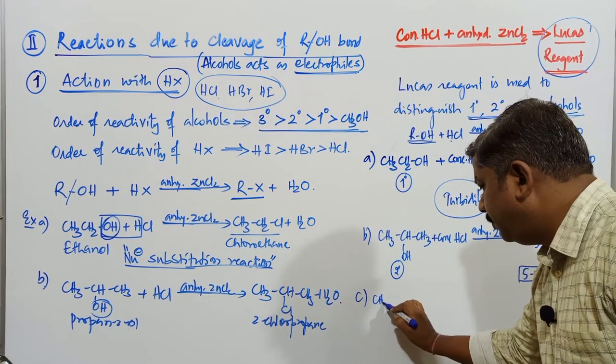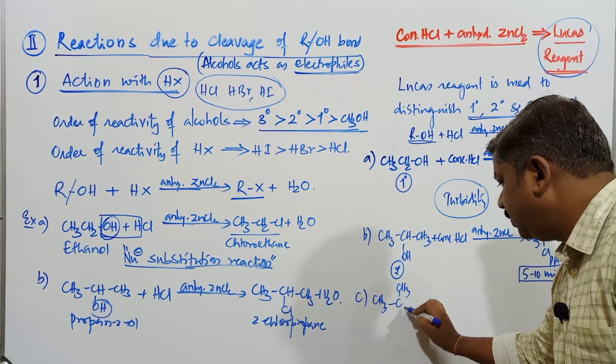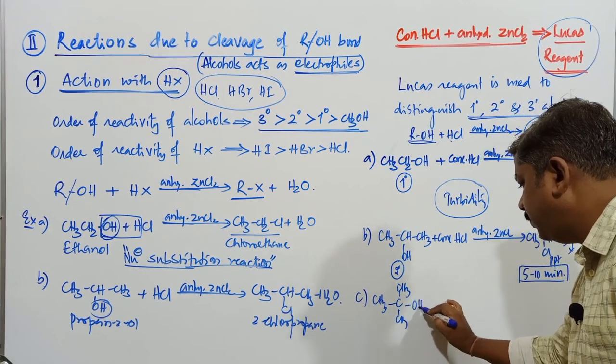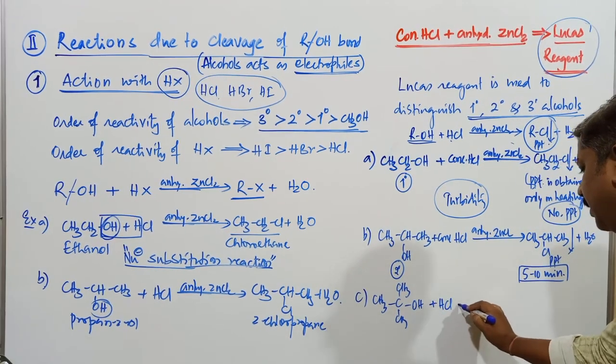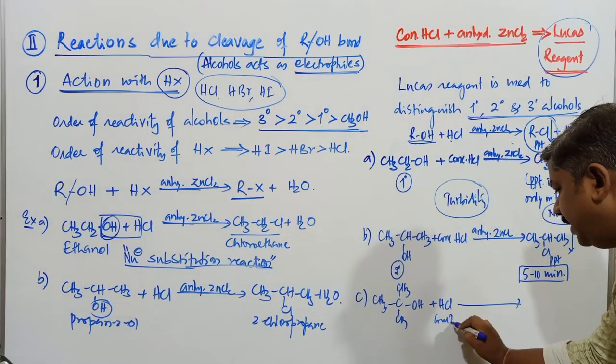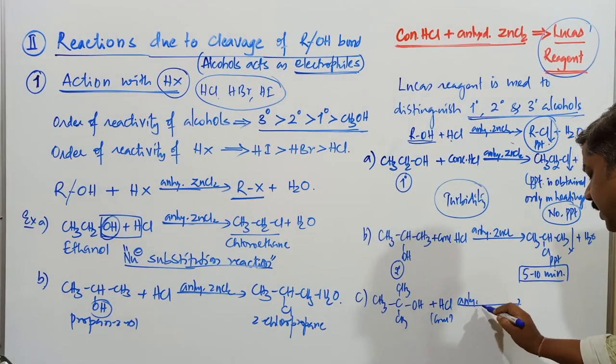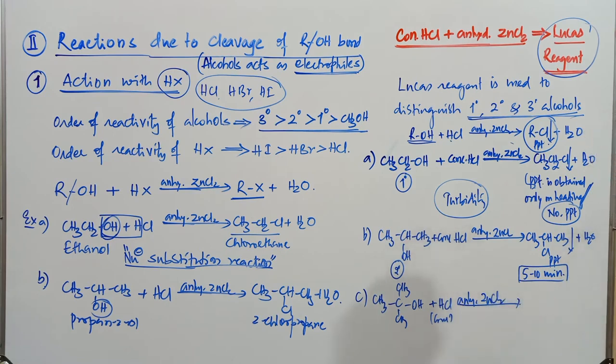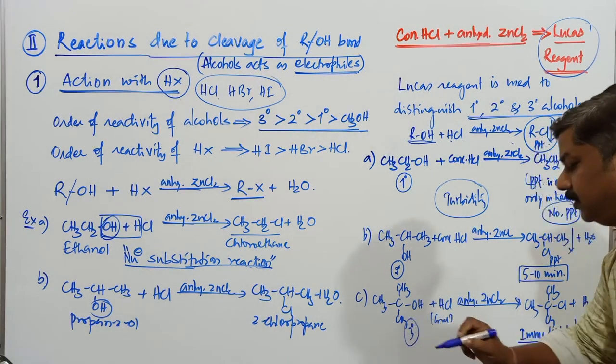And if the compound is a tertiary alcohol, this is OH plus HCl, concentrated HCl in presence of anhydrous ZnCl2. What is the compound obtained here? CH3, CH3, CH3, Cl plus H2O. The precipitate is obtained immediately. If the formation of precipitate takes place immediately, then the given alcohol is a tertiary alcohol.